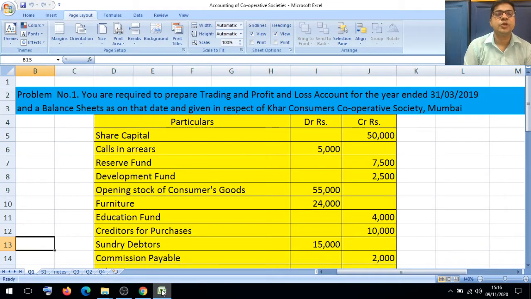Problem number 1. You are required to prepare trading account, profit and loss account for the year ended 31st March 2019 and a balance sheet as on that date, given in respect of the Khar Consumer Cooperative Society, Mumbai. Particulars, debit rupees, credit rupees: share capital 50,000, calls in arrears 5,000, reserve fund 7,500, development fund 2,500, opening stock of consumer goods 55,000, furniture 24,000, education fund 4,000, creditors for purchases 10,000, sundry debtors 15,000, commission payable 2,000,